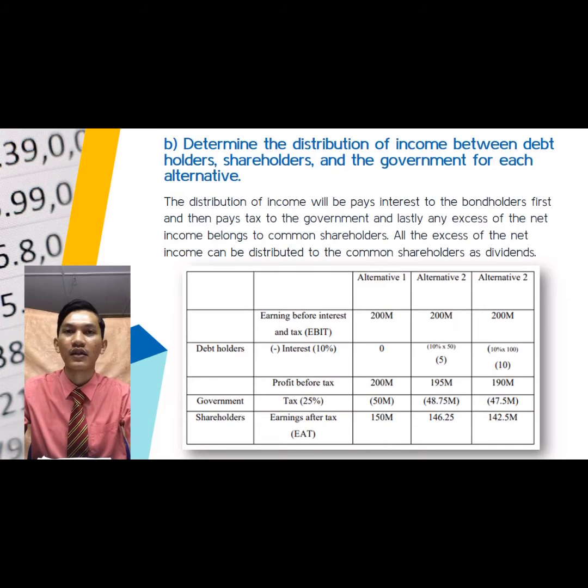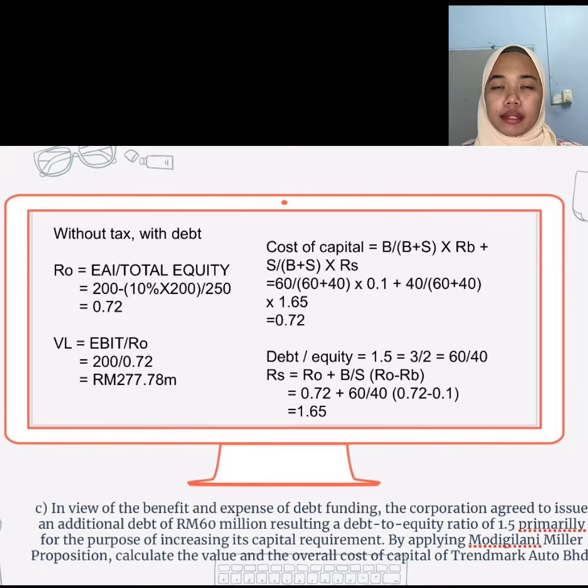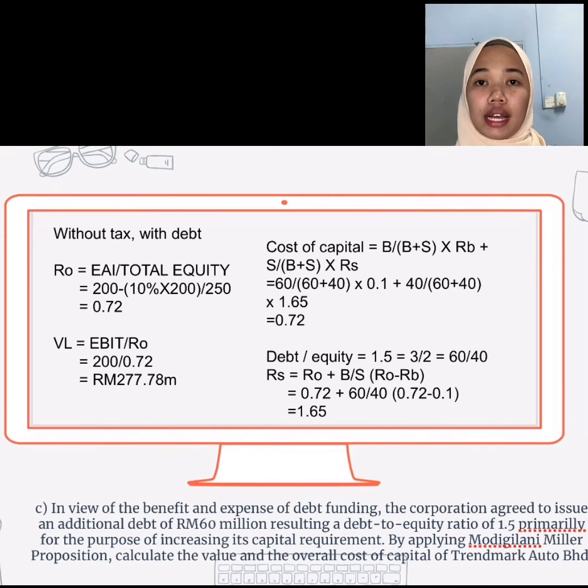Next, value. Earning before interest and tax divided by RO. Earning before interest and tax is 200 divided by RO 0.72. We will get RM277.78 million. Next, we will calculate the cost of capital. B over B plus S times RB plus S over B plus S times RS. We will get the 0.72.